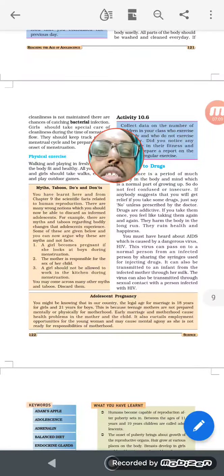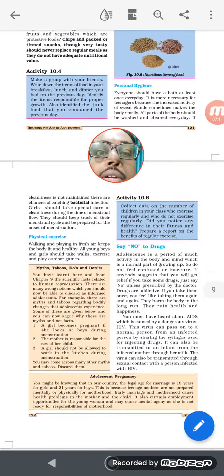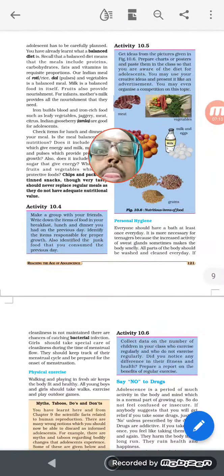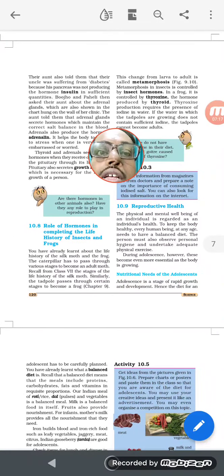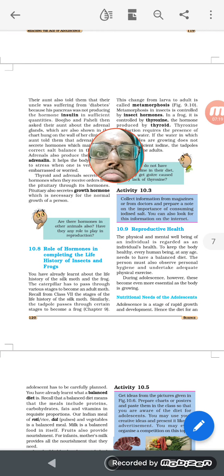So with this, the chapter is ending. In the coming days I will give you the homework, sorry, question answers and other things related to this chapter. And if there are any doubts related to this, please let me know.